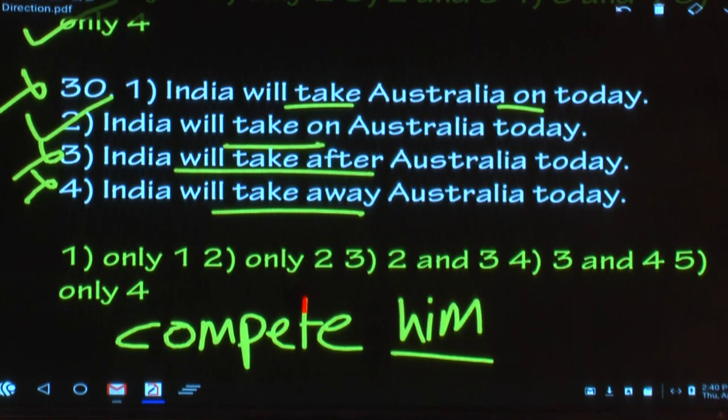Now write one example. I went to the station to see him off. We don't say to see off him. It sounds ridiculous, rather odd. See him off. So where is the pronoun? Between the verb and the particle.